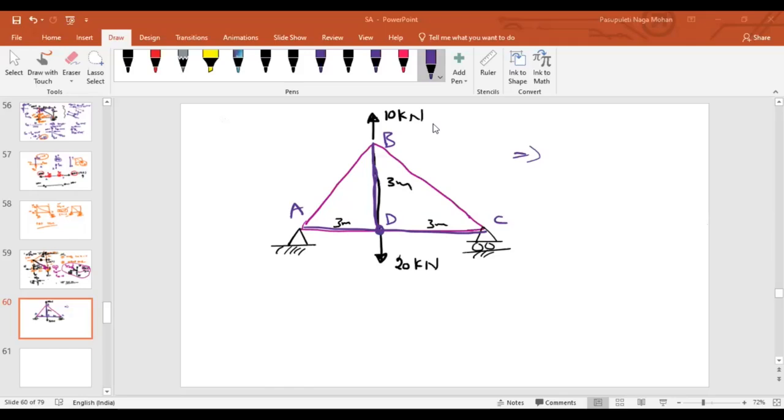Vinod. Yeah, me too agree with that, sir. Okay, Sridharshini is also agreeing. Fine. Vinod. Yes, sir, I'm thinking about it, sir. Okay, good. Ramya. I think at point A or B, we can use the method of joints. That is, using equilibrium conditions, we can find the forces, sir.